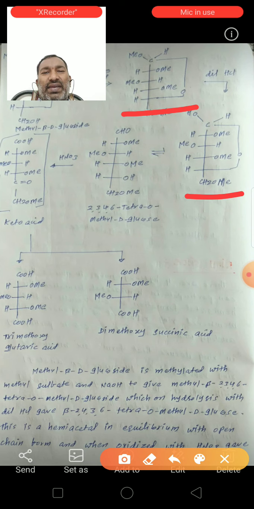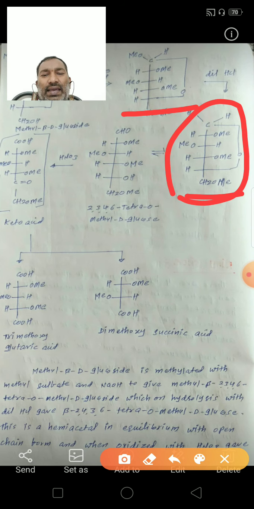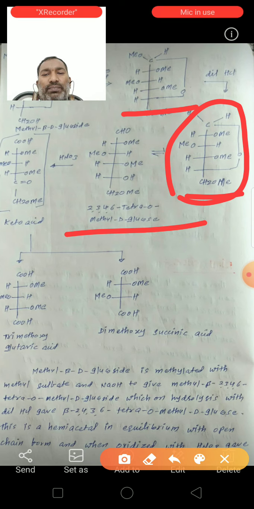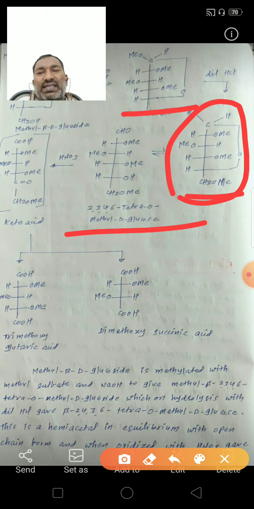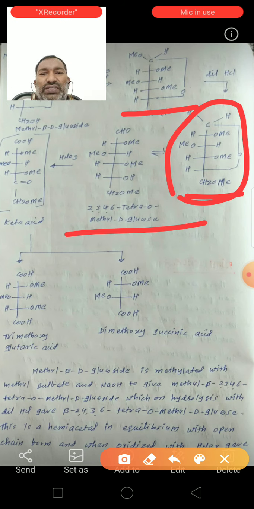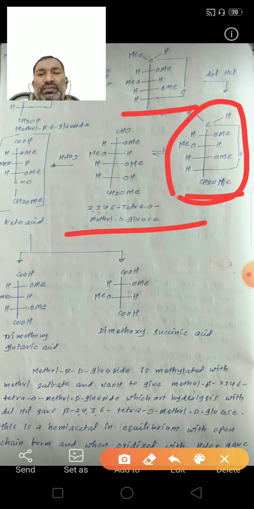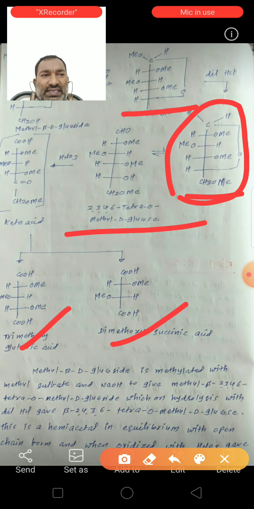This is a hemiacetal in equilibrium with the open chain form, and when oxidized with HNO3 gave a mixture of trimethoxyglutaric acid and dimethoxysuccinic acid.